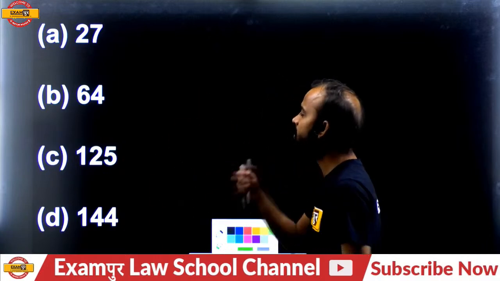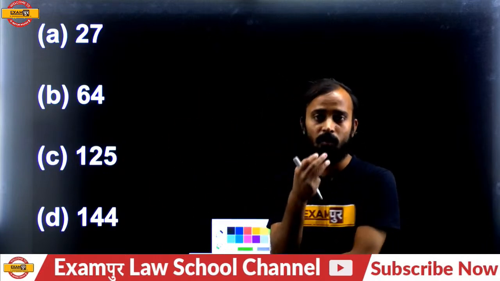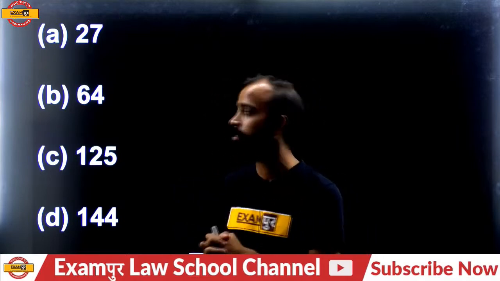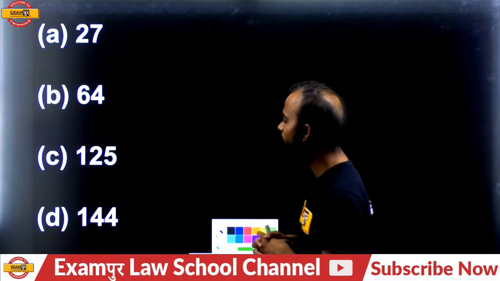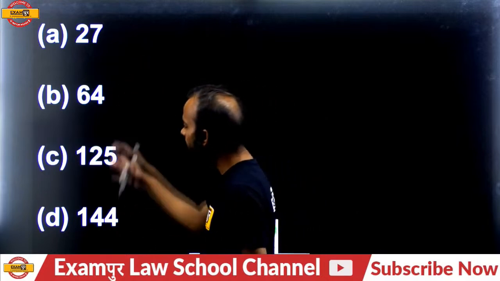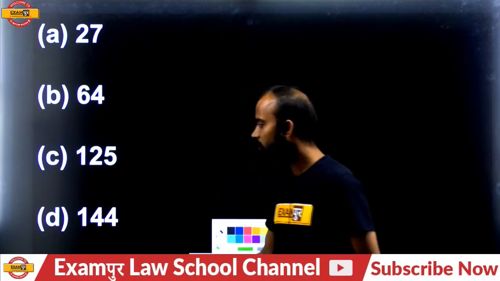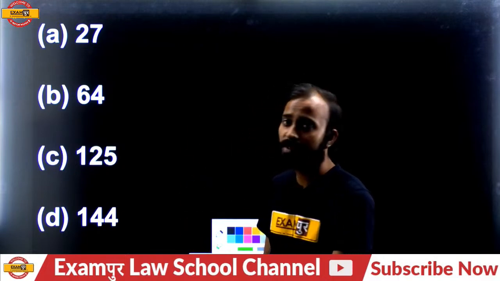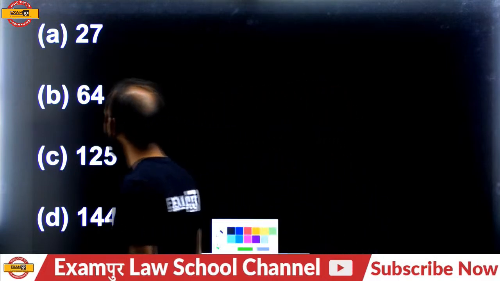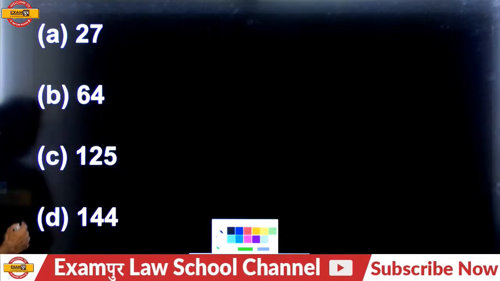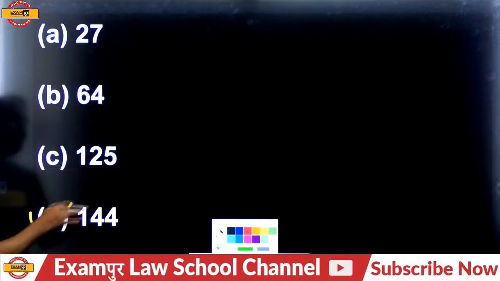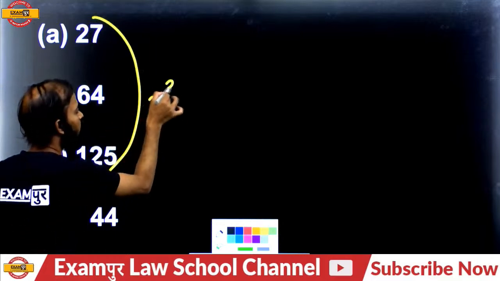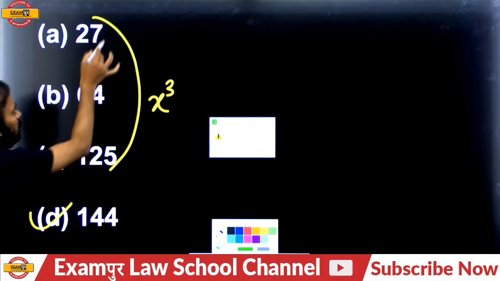Which number is different from the other three? With the help of logic on the basis of squares and cubes, please tell me the answer. 27, 64, 125, 144. All these numbers are perfect cubes except 144. 125 is a perfect cube, though it's also a perfect square.